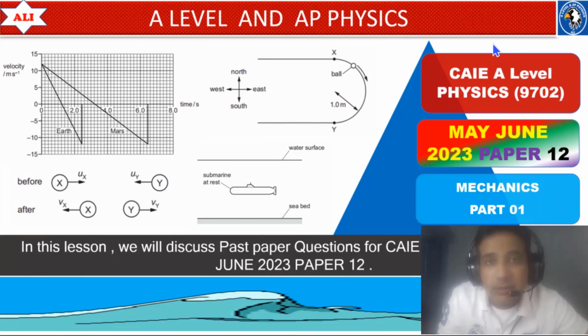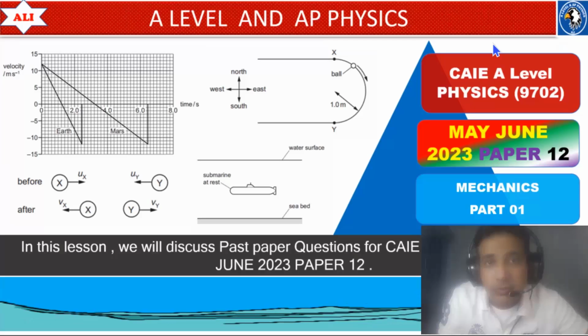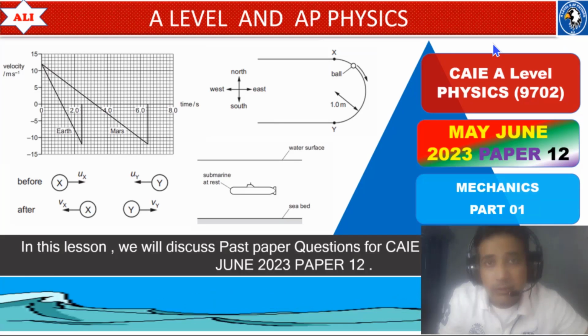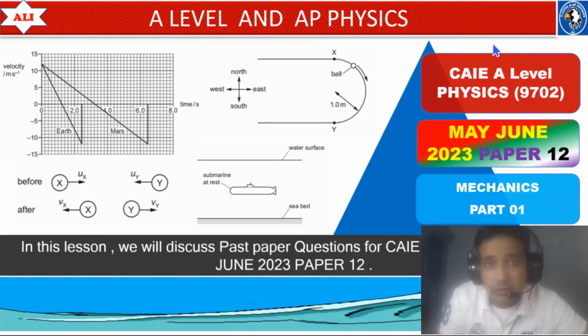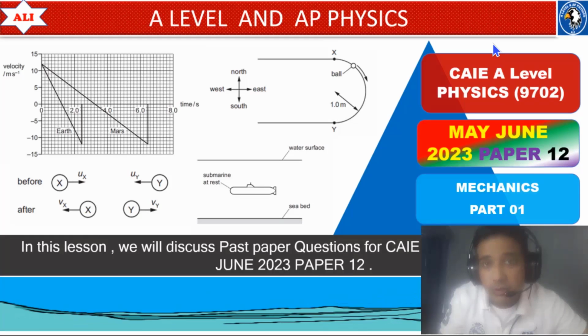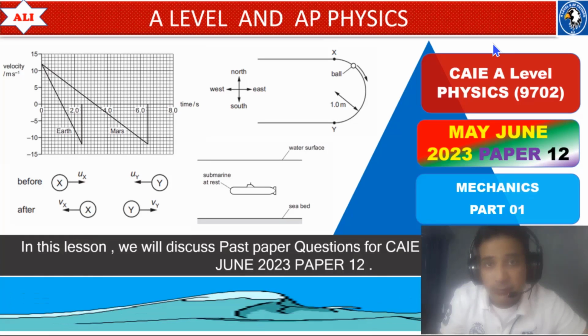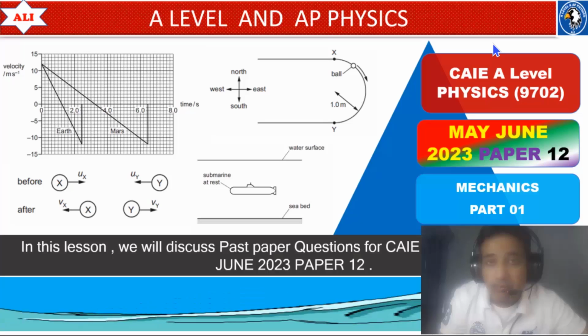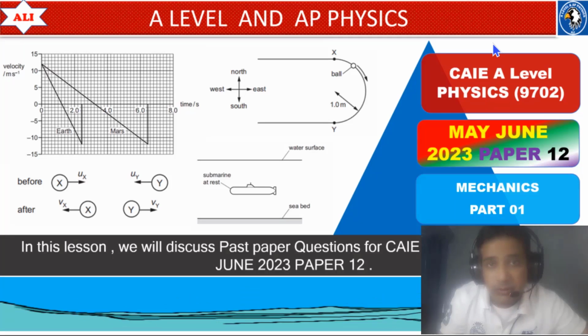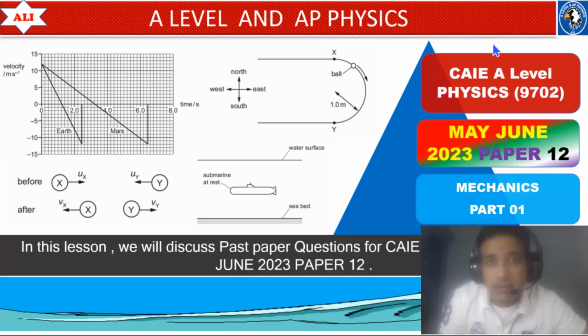In today's lesson, we will discuss past paper questions from May June 2023, Paper 1, Variant 2. As always, we will discuss these questions in detail so you can improve your conceptual understanding of AS Physics. Then also you can have better understanding of these questions. Let's study together, let's improve together.